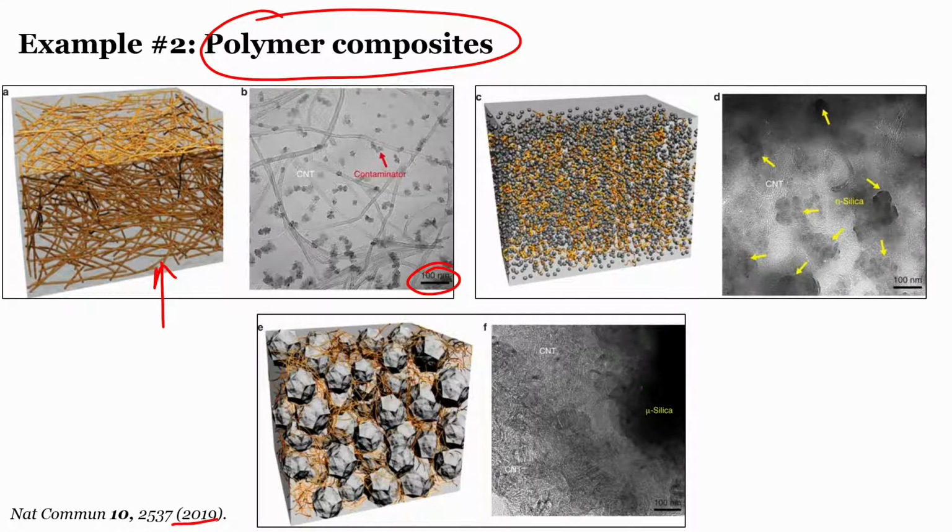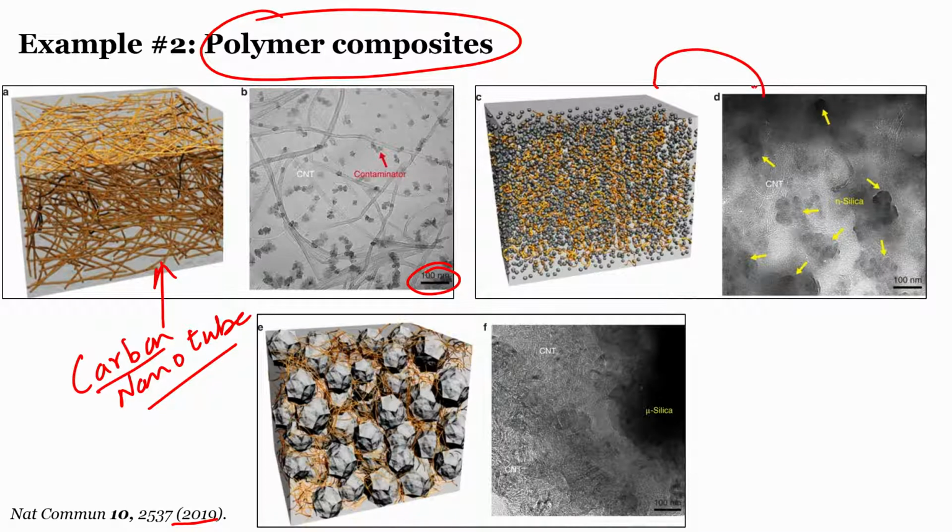So what they have done is they have taken a polymer and mixed it with carbon nanotubes, and then they have tried to see the electronic property of the entire system.